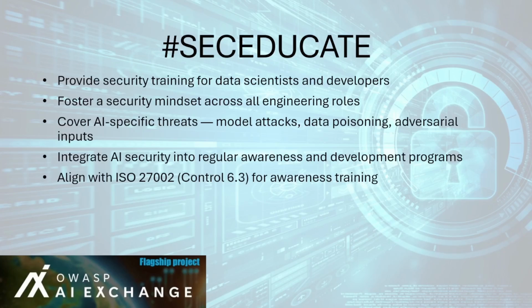Traditional developers already receive security awareness training. AI engineers need the same but tailored to the unique attack surfaces of AI systems. Security education builds a culture where protecting AI models and data becomes a shared responsibility. Relevant standards include ISO/IEC 27002 Control 6.3 awareness training, fully applicable here but should explicitly include AI security content. AI security starts with people. By equipping developers and data scientists with the knowledge to recognize and prevent AI-specific threats, organizations strengthen their overall defense and promote a culture of responsible AI engineering.